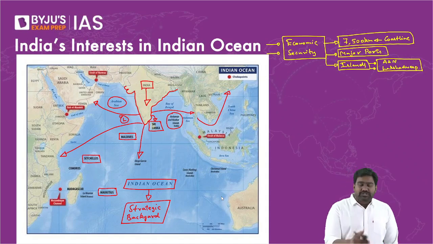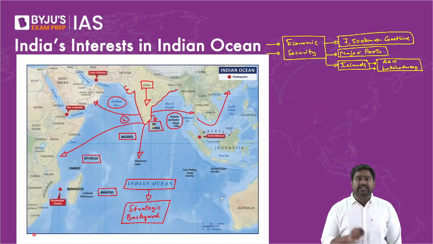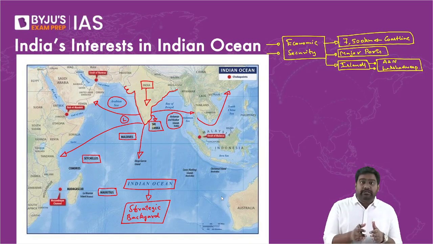Our economic stability, our national security is tied to the Indian Ocean. So that is why, since independence, Indian governments have always prioritized the Indian Ocean, and we have seen the Indian Ocean as our own backyard. Just like in every house, there will be a backyard where you have dominating influence. Similarly, India sees Indian Ocean as our backyard. So we don't want any external power to meddle or interfere or threaten in the Indian Ocean.